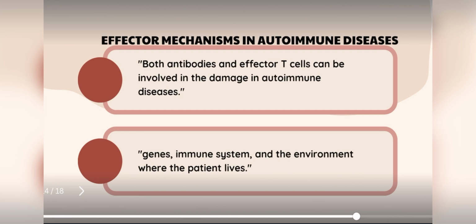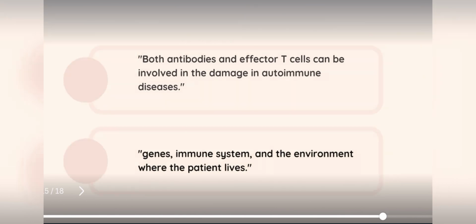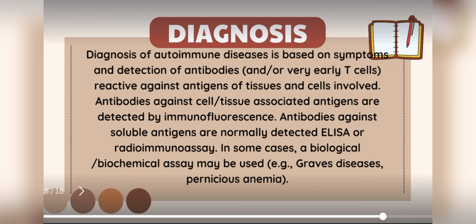Genes, the immune system, and the environment where the patient lives are just some of the factors in autoimmune diseases. The diagnosis of autoimmune diseases is based on symptoms and detection of antibodies and/or very early T cells reactive against antigens of the tissues and cells involved.